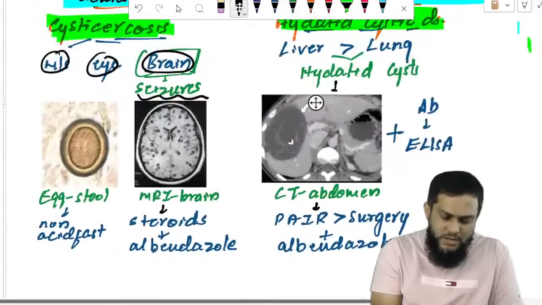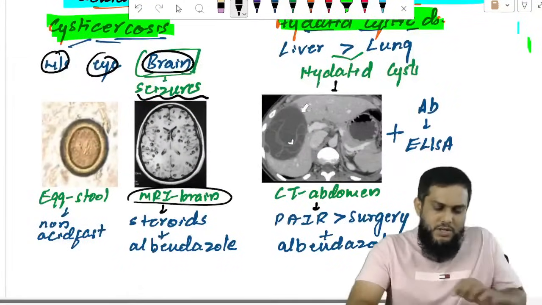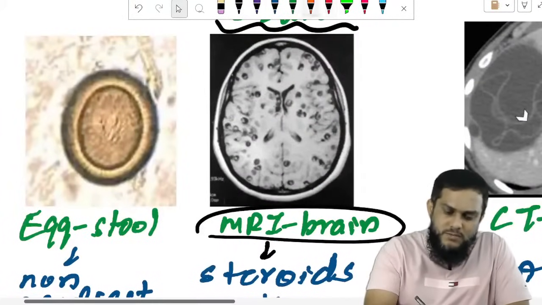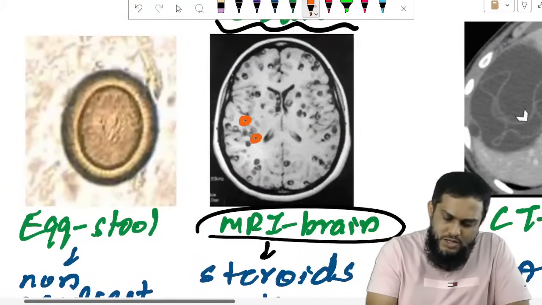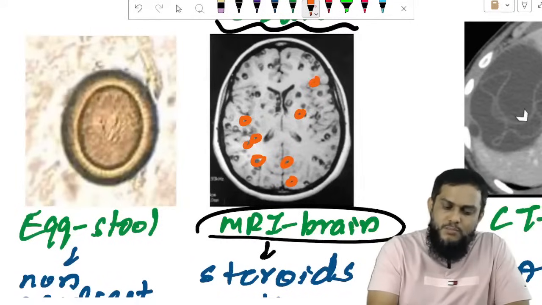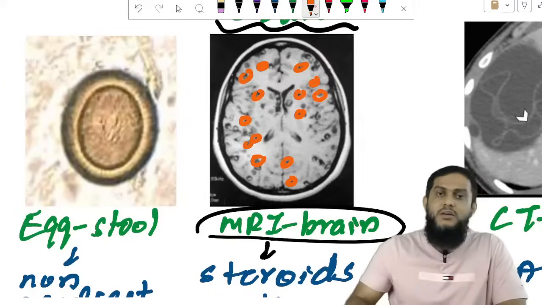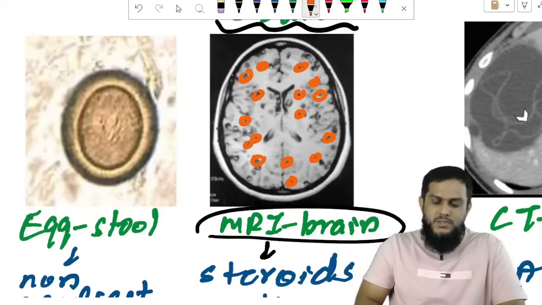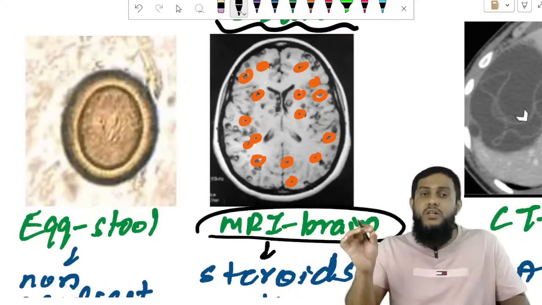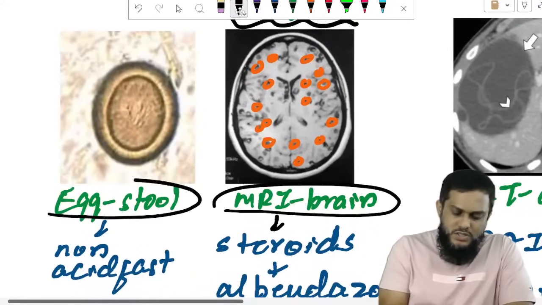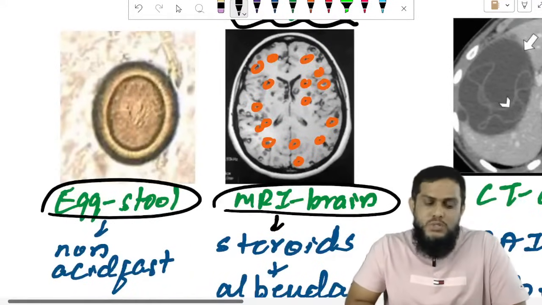This is the MRI brain picture, where you see multiple cysts containing protoscolex. That is not important. Multiple cysts in the brain: neurocysticercosis. Radiological diagnosis is preliminary diagnosis. Final diagnosis is demonstrating the egg in the stool sample.